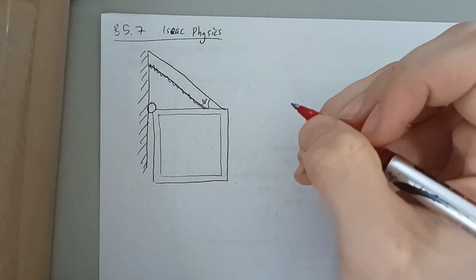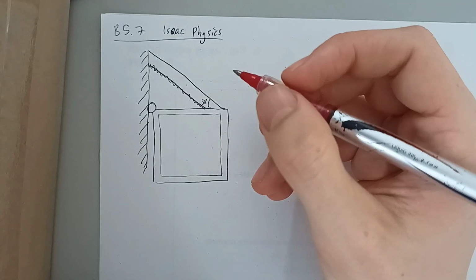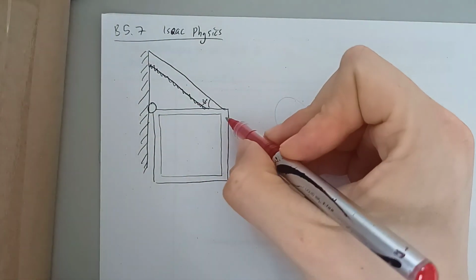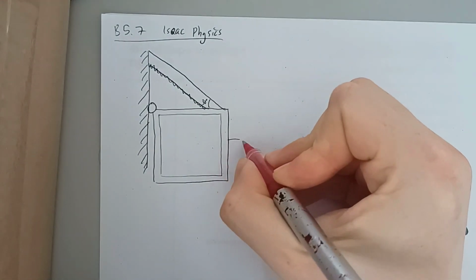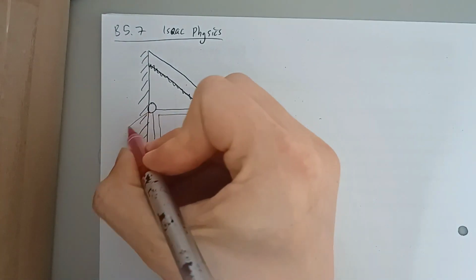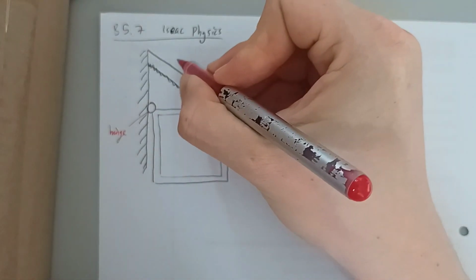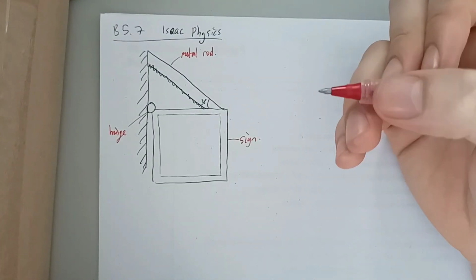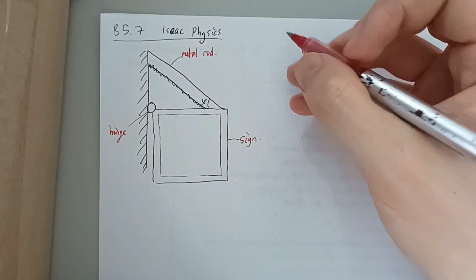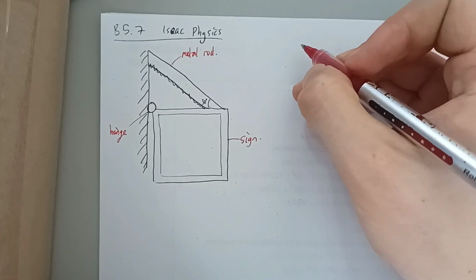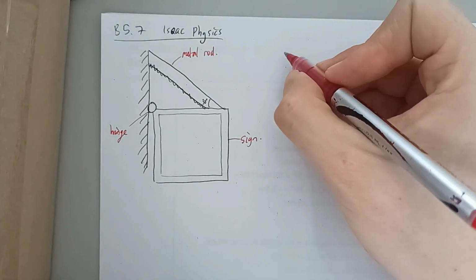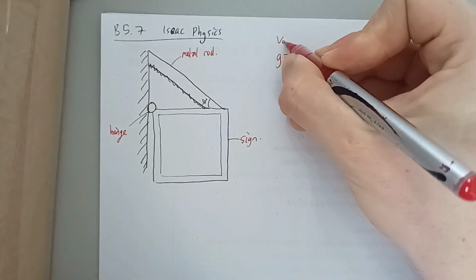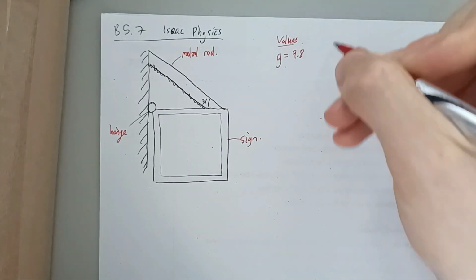So first of all, information. It says the pub sign shown above is supported by a hinge and by a metal rod. So I'm going to assume that this is my sign, this is my hinge, this is my metal rod. It's good to annotate this stuff because it checks that you actually understand what's going on in the question. If you think, well, where's the metal rod? Then you've not quite understood something. They then tell us to take g is equal to 9.8. So I'm going to put this in our values column.